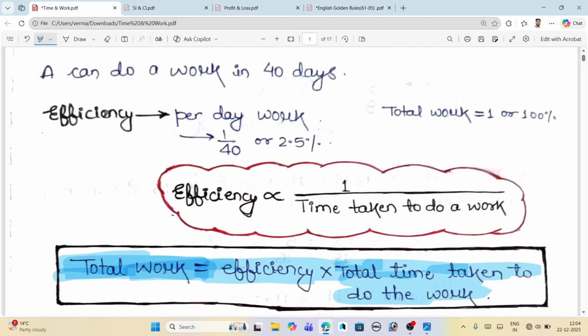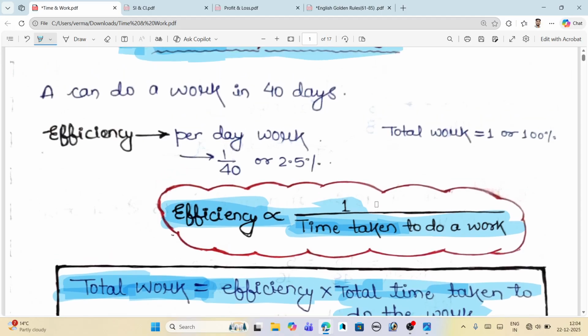And just remember one more thing: efficiency is inversely proportional to the time taken to do the work. What does inversely proportional mean? It means if a person has more efficiency, then he or she will take less time. When the efficiency is high, the time taken is really low, and when the efficiency is low, the time taken to do that work is really high.